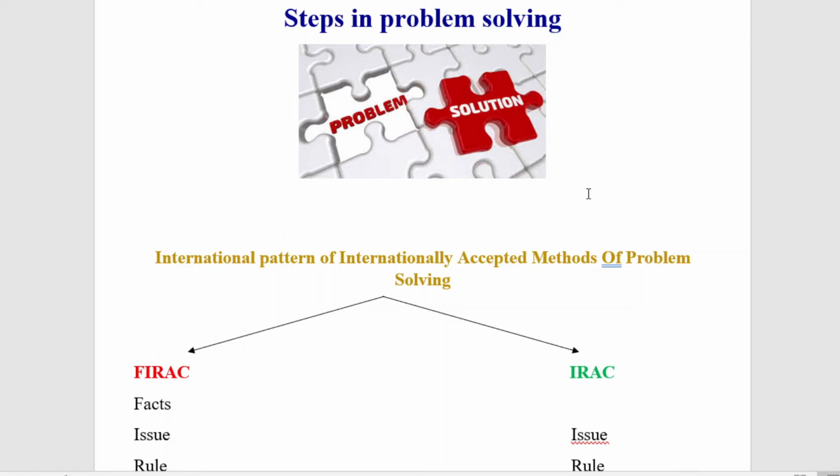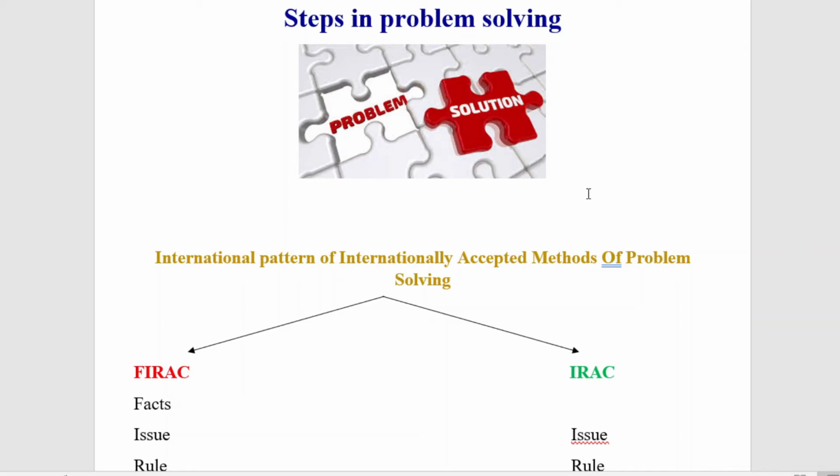and warranties. As you know, the Sale of Goods Act is concerned with a contract of sale of goods, whereby the seller transfers or agrees to transfer the property in the goods to the buyer for a price or consideration. That means it is a contract of the sale of goods whereby the seller transfers or agrees to transfer the property in the goods to the buyer for a price.